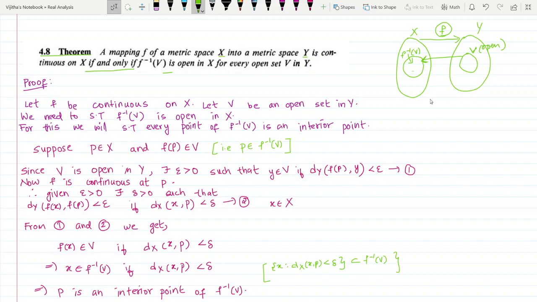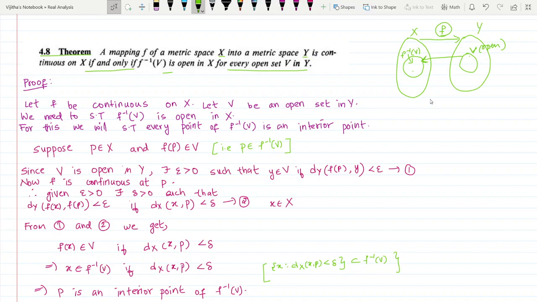Okay, so the theorem is very important. For any open set V in Y, its inverse image, F inverse of V, is open in X. Then we say that F is continuous on X. So it is a necessary and sufficient condition for F to be continuous. So you have to remember this statement very well. Now we will see how to prove it.